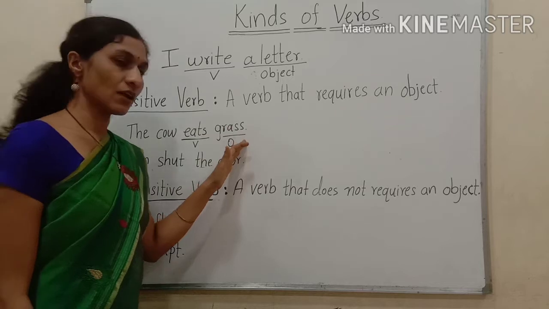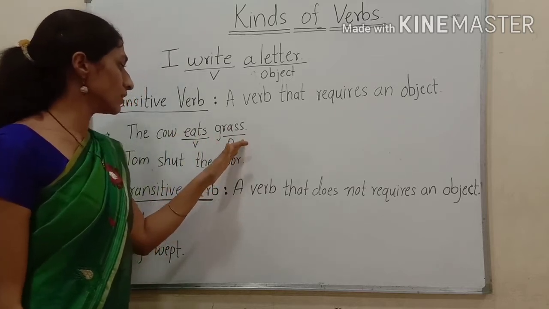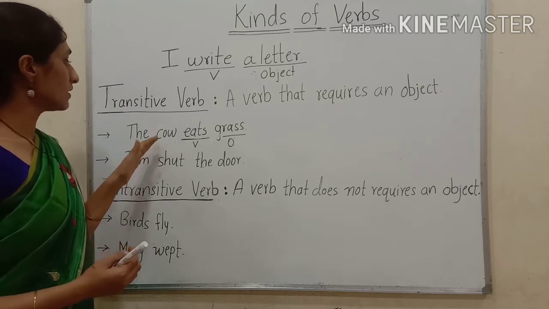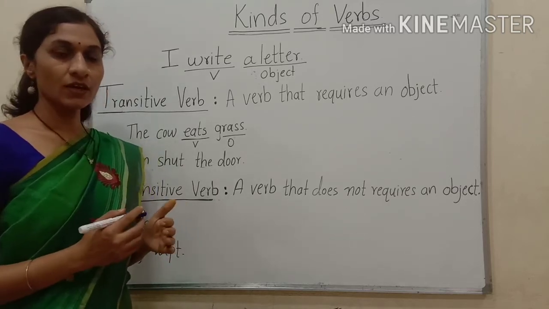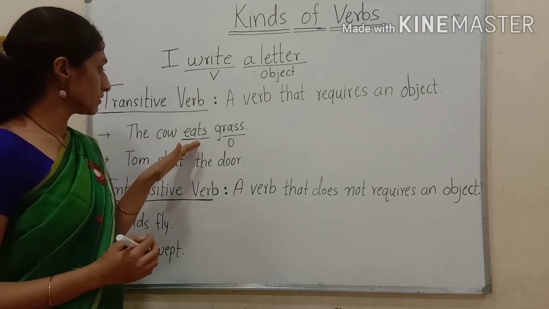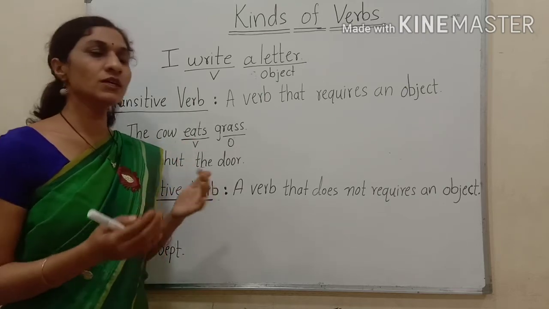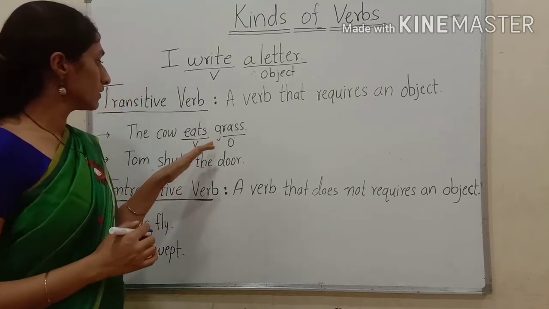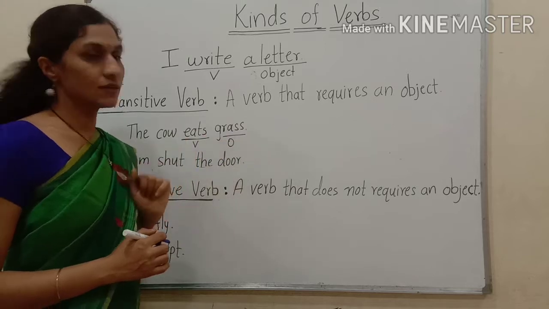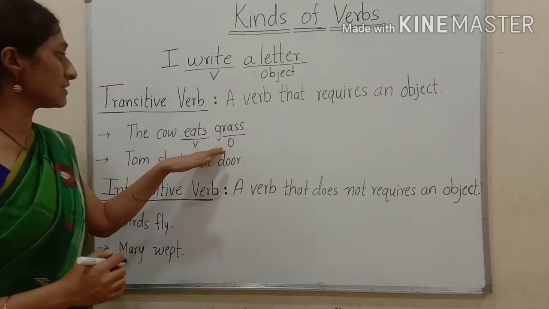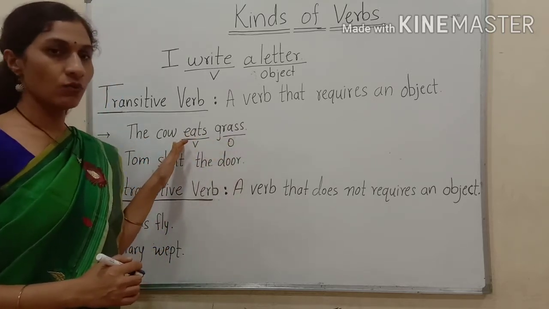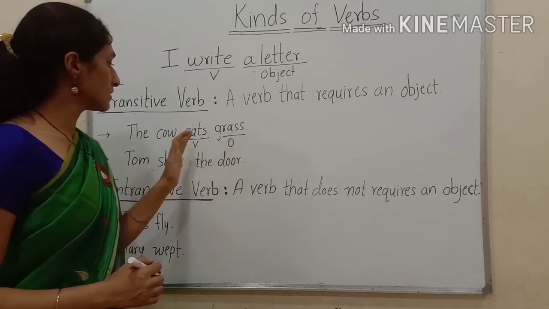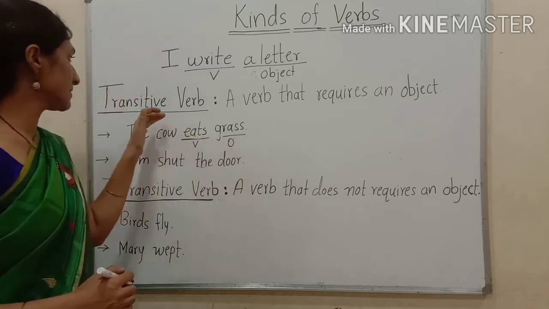Without grass, we do not understand what the cow eats. The cow eats. We don't get the complete sense or complete meaning without that grass. So grass is necessary or required for that verb. So those verbs are called transitive verbs. Here eats requires an object, so it is a transitive verb.